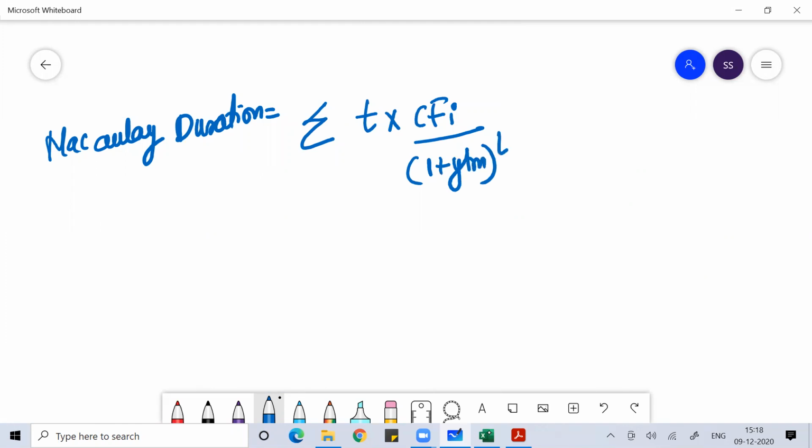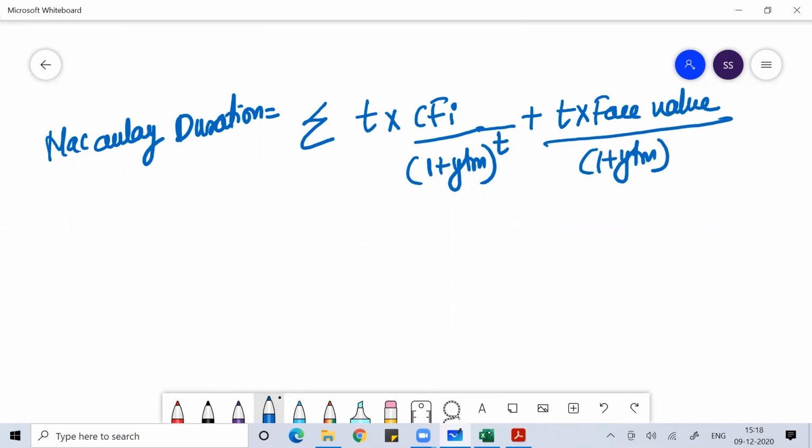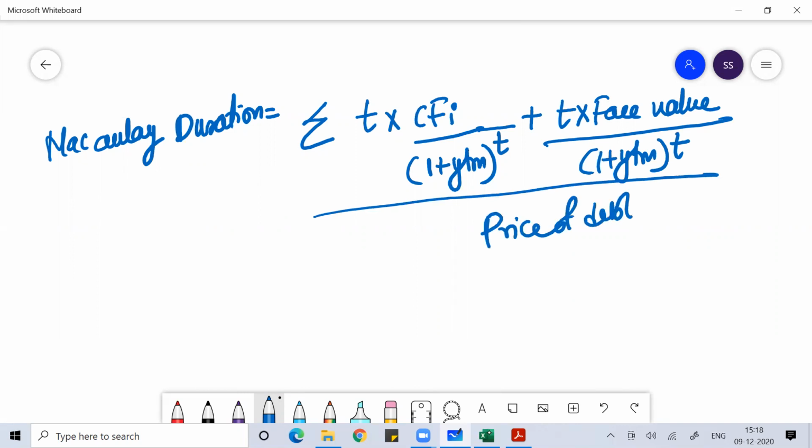Then the same thing we do for the face value: we multiply the time with the face value divided by 1 plus YTM to the power n, and this whole we divide by the price of the debt instrument. This is what we call the Macaulay duration.